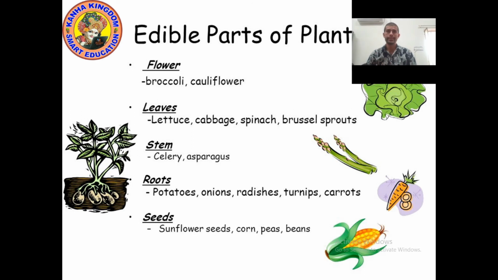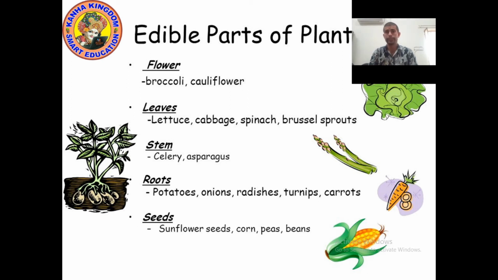Okay, stem. We eat different kinds of stem like celery, asparagus, and sugarcane. Sugarcane is also a part of stem. Another stem part is potato. I hope you understood. Next, which root do we eat?